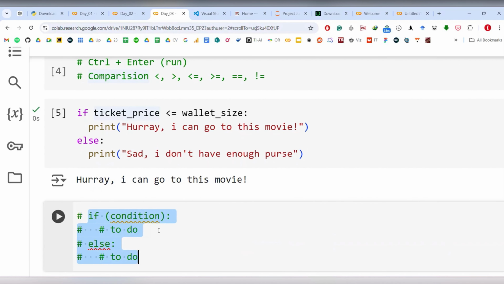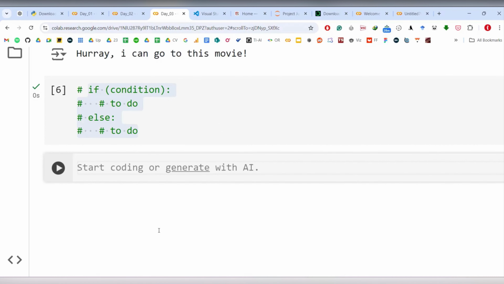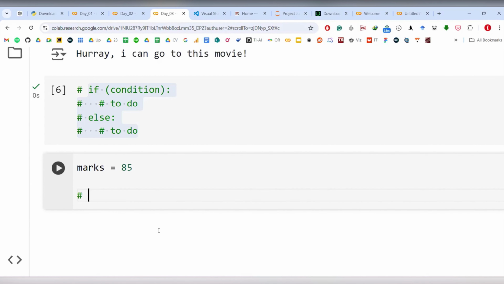Now for example, let's say I have another problem. I have a set of marks out of 100. So let's say I've achieved 85. And in my school the grading system is something like this.